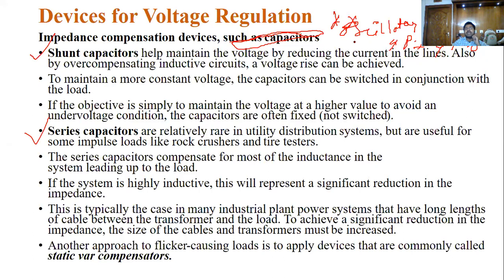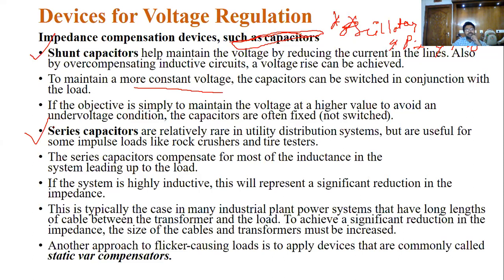Some other devices, such as automatic tap changing transformers, use power electronics. That power electronics leads to non-linearities in the system, which cause transients in the system, again some voltage excess. So we are using these devices for one purpose, but the devices also produce some problems in the system. So we use shunt capacitors to maintain more constant voltage levels.